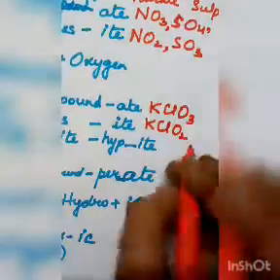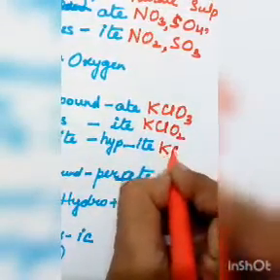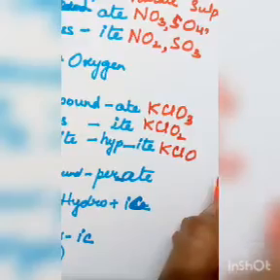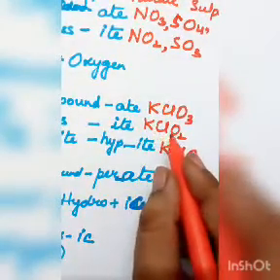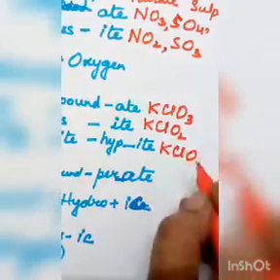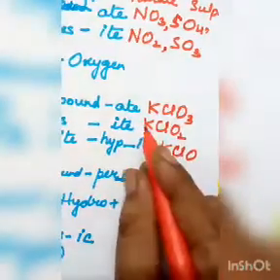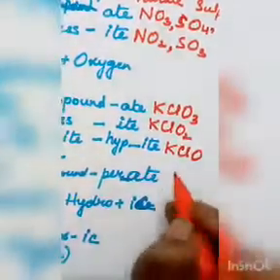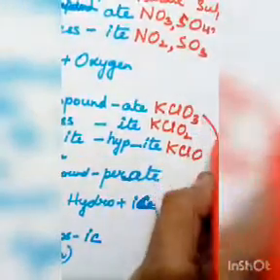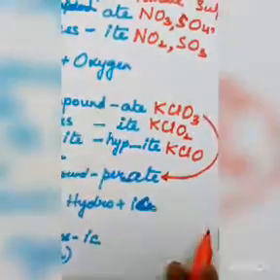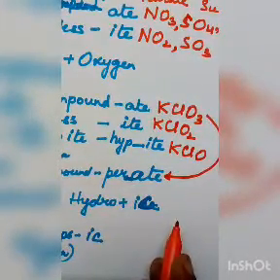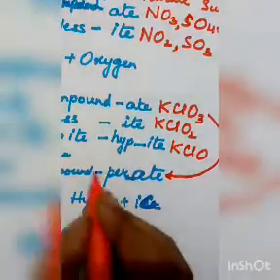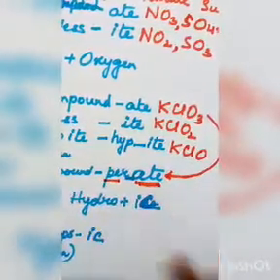If I reduce one more oxygen, it will be potassium hypochlorite, because it has one oxygen less than chlorite. But if it is one oxygen more than the main compound, it will be potassium perchlorate, because per means extra and -ate is the common compound.